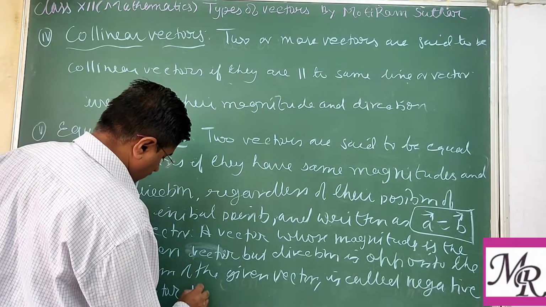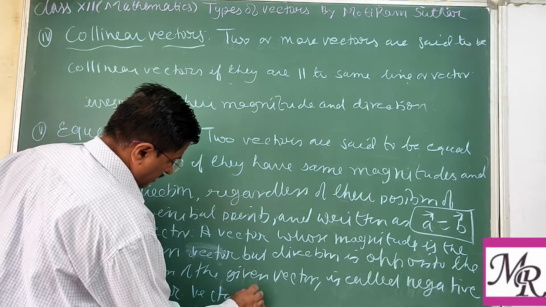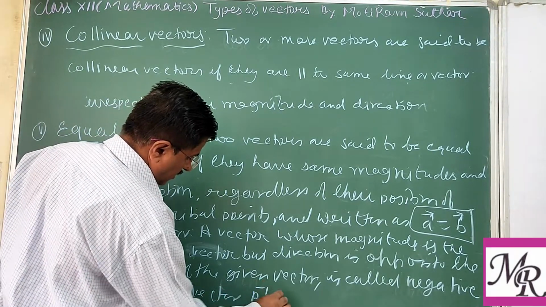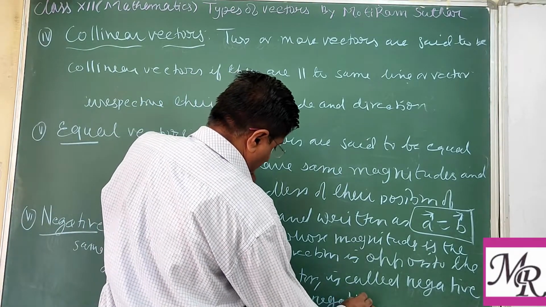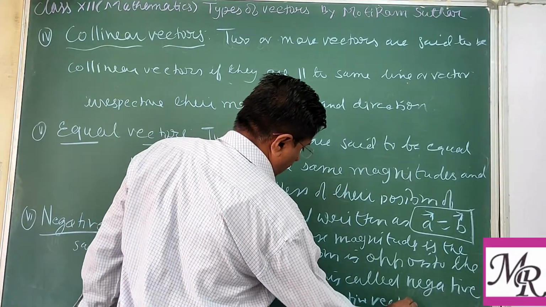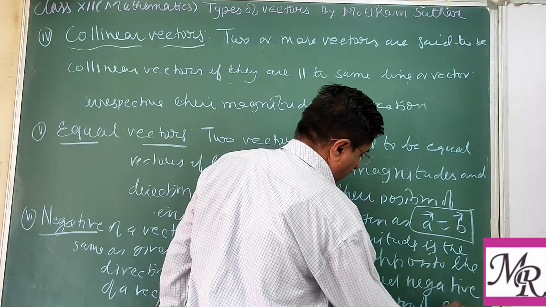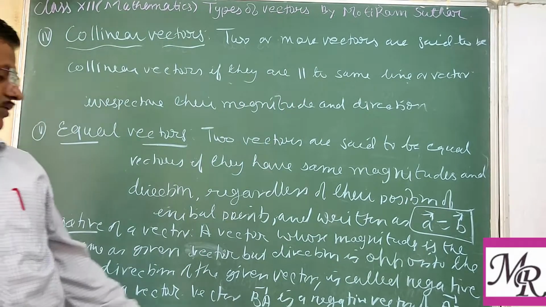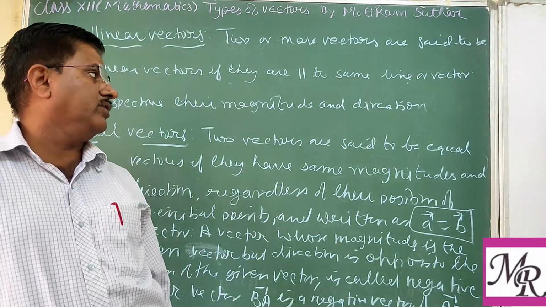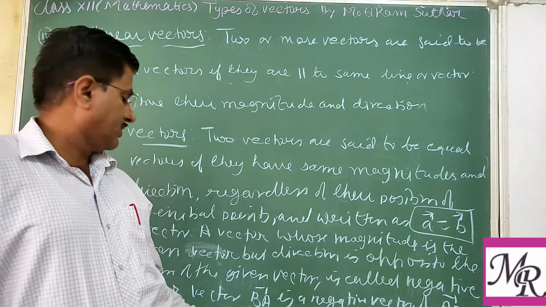And it is denoted by BA. So you can say vector BA is a negative vector of vector AB. This is very important. We have written the initial and terminal point.